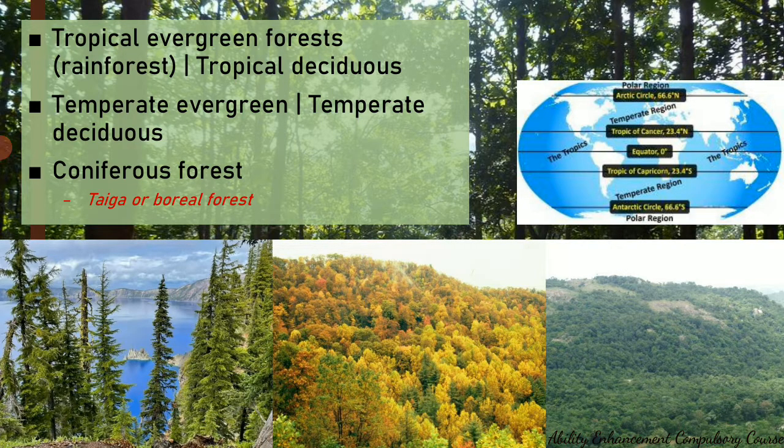A subtype of coniferous forest is also called the boreal forest or the taiga biome, a subset of coniferous climate, wherein the climate is much colder. This is usually found in northeastern China, in Russia, Canada, all the Scandinavian countries, Alaska. That is where you find the coniferous forest of the boreal type. So here the temperature is very cold, and hence the trees are adapted accordingly. This is an example of a coniferous forest.